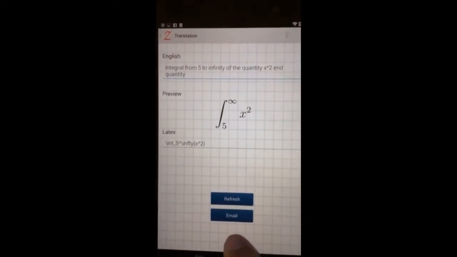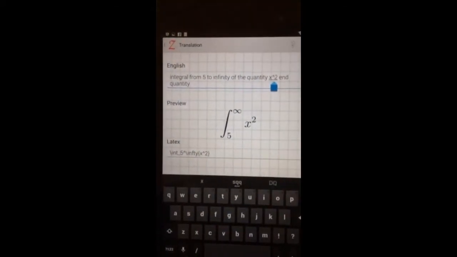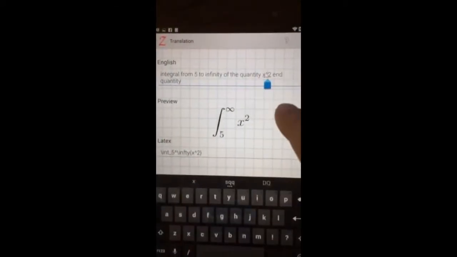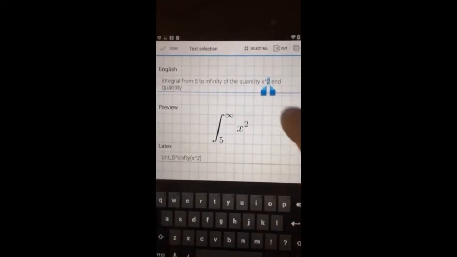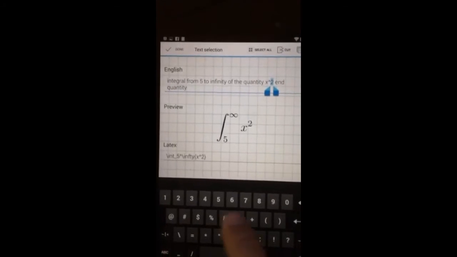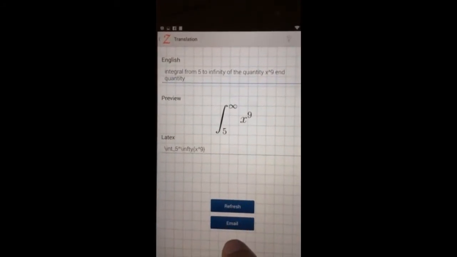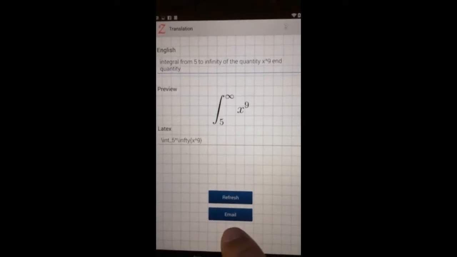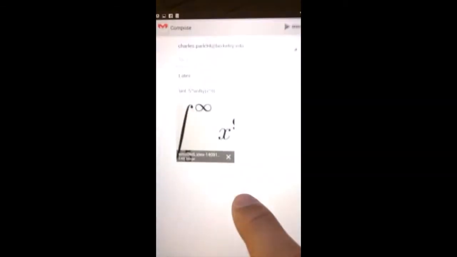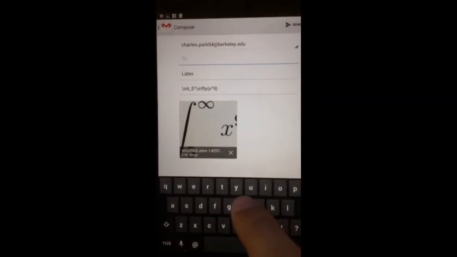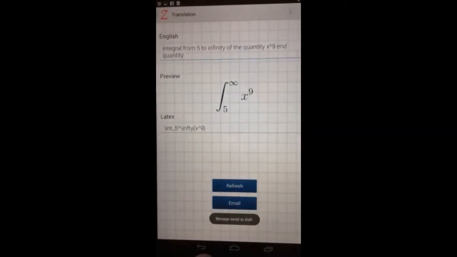The user is then taken to the results page, where he or she can see the English input, the generated LaTeX code, and the rendered LaTeX image of what his or her code would look like. The user can also edit the English input, as shown here. After the user edits the input, he or she can tap the refresh button, which in turn will refresh both the LaTeX code and the rendered LaTeX image. The user can then email the code and the image to themselves or to other users. This eliminates the need to compile the code, as the image is also emailed.